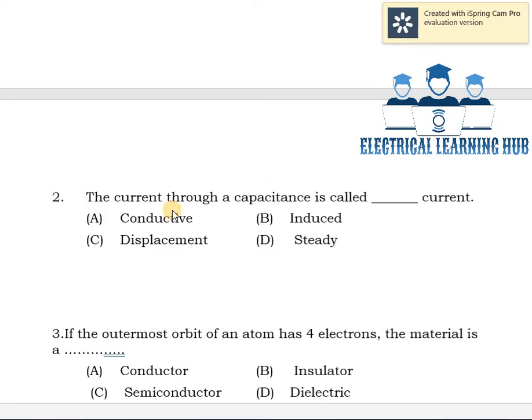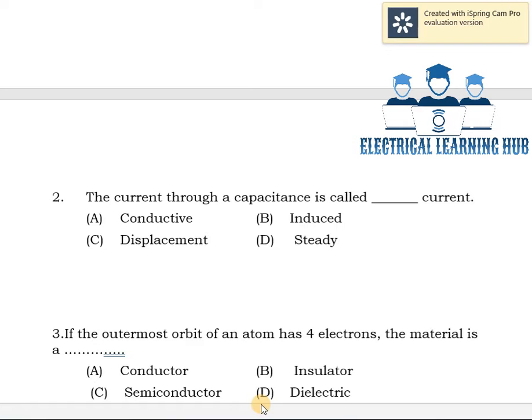Then, second question. The current through a capacitance is called dash current. Options are conductive, induced, displacement, and fourth one steady. We know that in a capacitor there is never a conduction current. The conduction current is when electrons actually move.